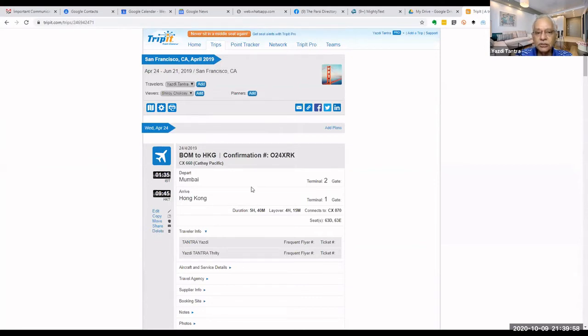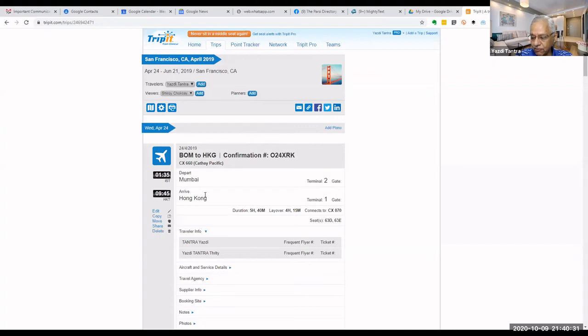All that I did was my airline booking, my hotel bookings, everything. I just had to send that email to a pre-specified address which is called plans@tripit.com. So once I send it to that particular address, TripIt does all this organizing. It gives you the flight number, the date, from where to where, which terminal, which gate you are going to go from. Everything will be updated automatically. So you don't have to do anything.